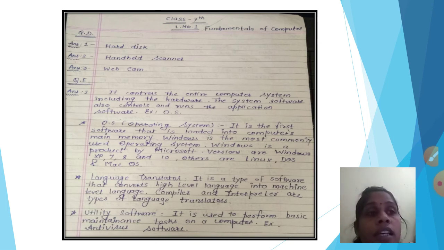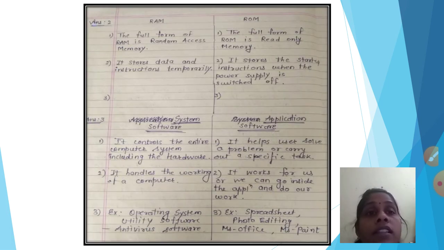This is your first answer. Next, this is your second answer, RAM and ROM. Third point I kept it for you. If you have any type of instructions regarding RAM and ROM, you can put it down in the third point. Okay, now the third question is system software and application software. Three points I have given you. Write down properly. Everything is from your textbook only, so write down properly. One day we will take our exam also, on Google Form. Okay, write down each and every answer properly, everything is written there.